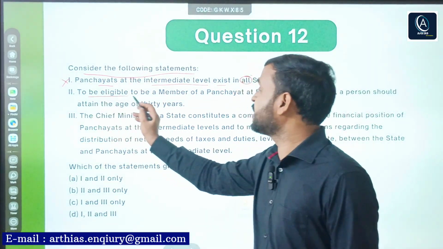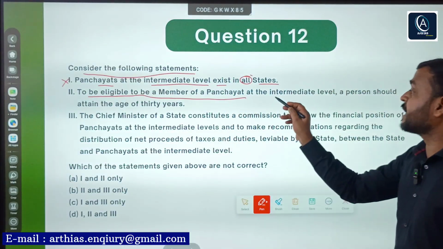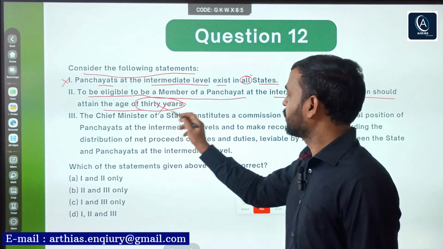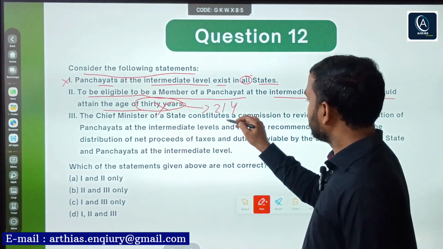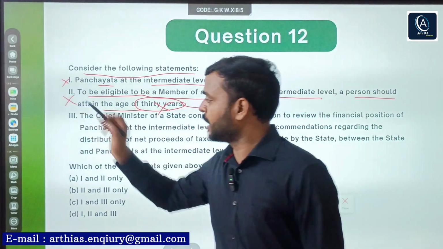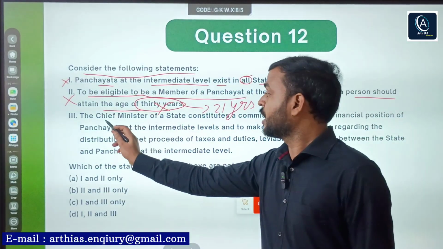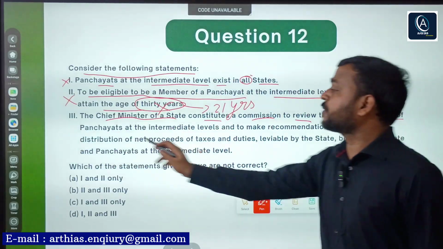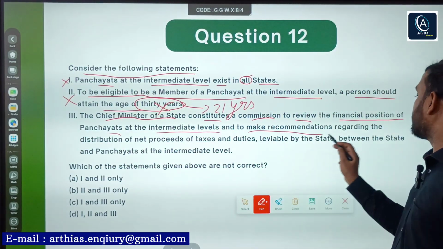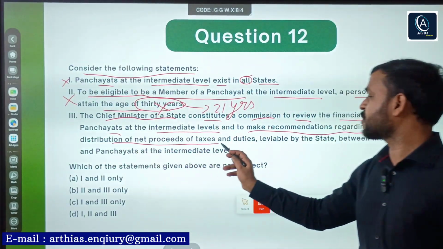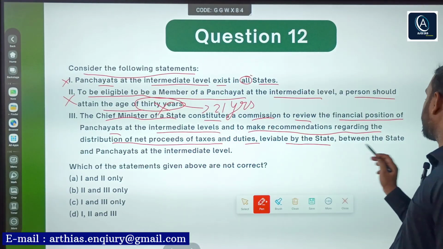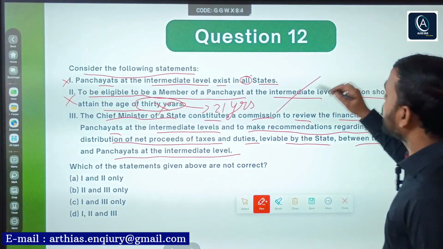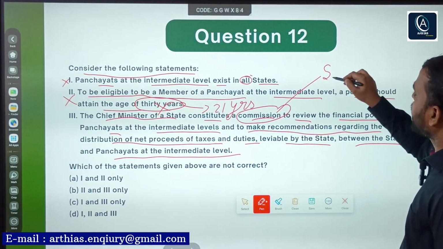Next, to be eligible to become a member of a panchayat at the intermediate level, a person should attain the age of 30 years. No, it is just 21 years. Also incorrect. Second, last statement. The Chief Minister of a state constitutes a commission to review the financial position of panchayats at the intermediate level and to make recommendations regarding the distribution of net proceeds of taxes and duties leviable by the state between the state and panchayats at the intermediate level. So this is talking about a commission. Which commission? The State Finance Commission.